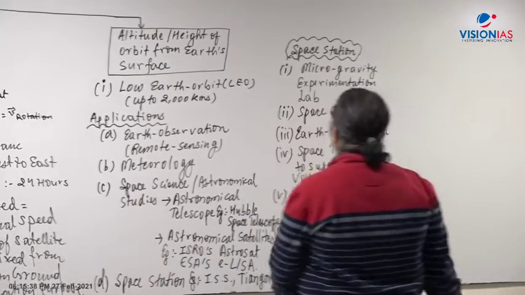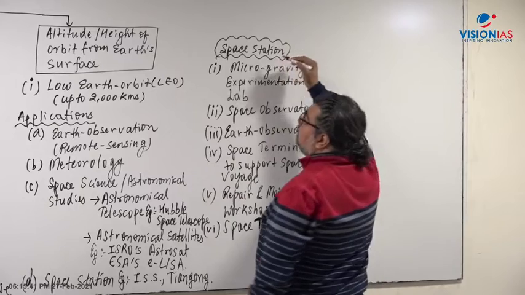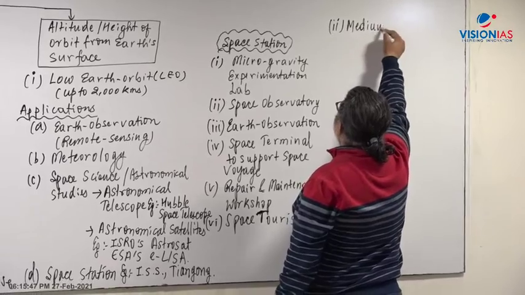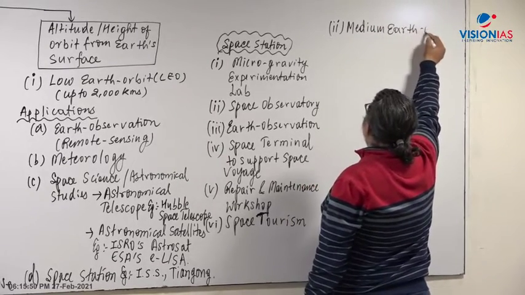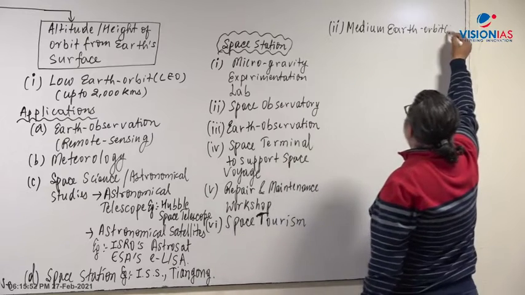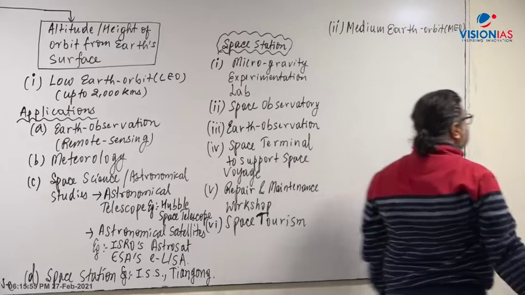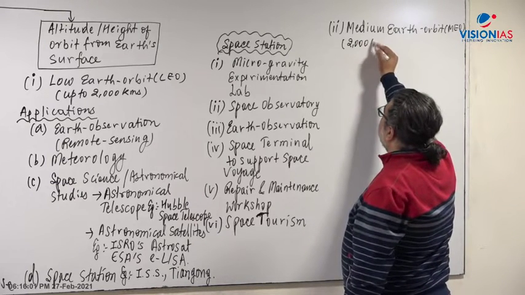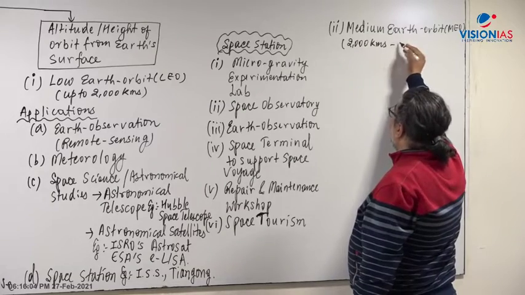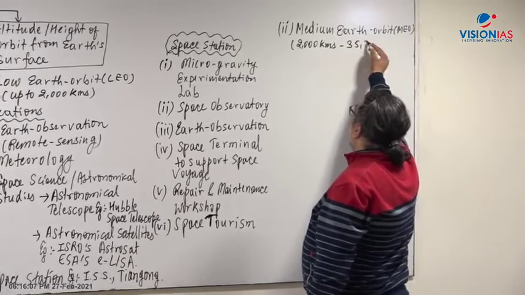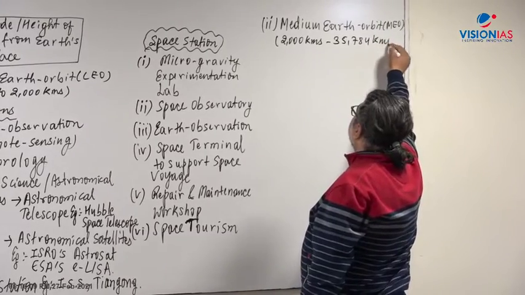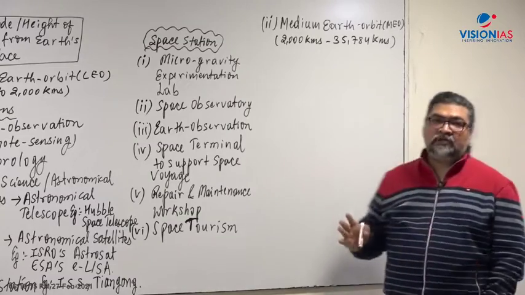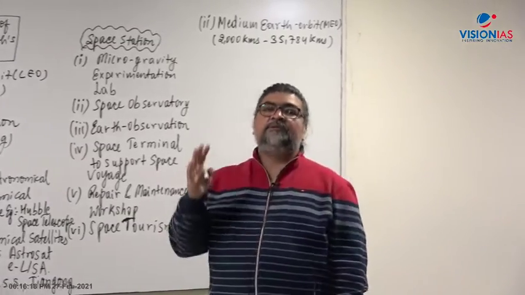Alright. Now, apart from this, what comes next in terms of altitude is the medium earth orbit. The second type of classification is MEO, medium earth orbit. Medium earth orbit extends from 2000 kilometers to approximately 35,784 kilometers, where you have the geostationary orbit. Any orbit at 10,000 kilometers, 12,000 kilometers, 15,000 kilometers, 25,000 kilometers will be called medium earth orbit.